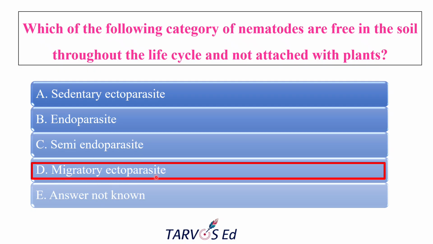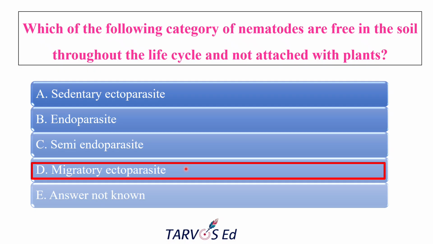Because migratory ectoparasitic nematodes usually live freely in the soil. They can live freely in the soil throughout their life cycle. They don't even enter the plant, and they feed externally just by inserting their stylet into the root cells for a shorter period. They will insert only their stylet, not the body, and they will feed outside. They will keep moving from one feeding site to another, and they never become sedentary or attached to the plant. Only the stylet will get inside, and that too for some time.